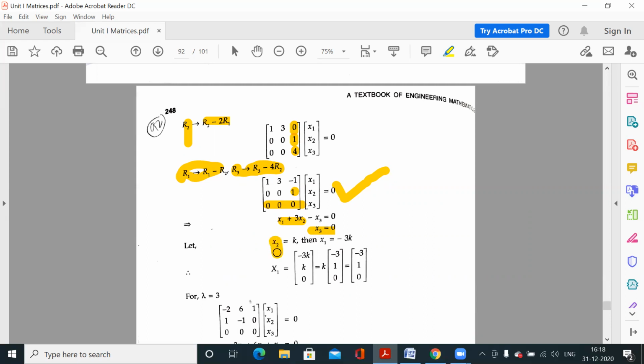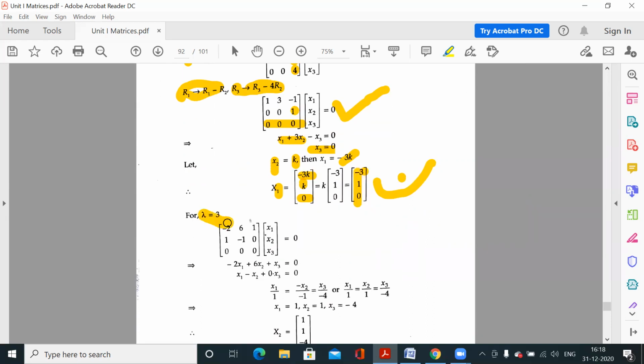So for this question, we have made x2 as k. So x1 is minus 3k. So the eigenvector is minus 3k, k, 0. I have taken the value of k as 1. So this is minus 3, 1, 0. So this is your first vector.